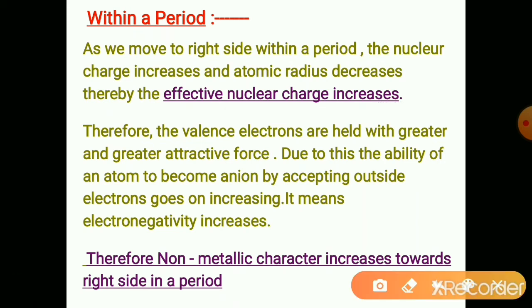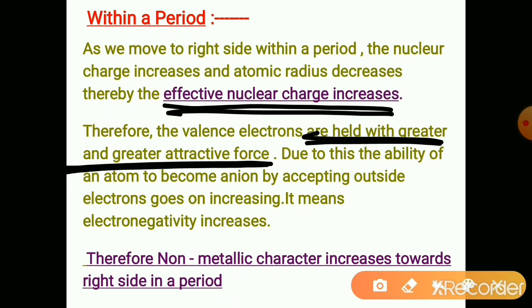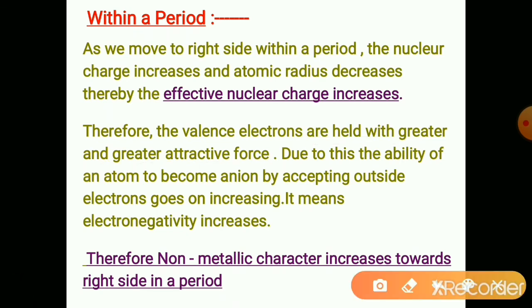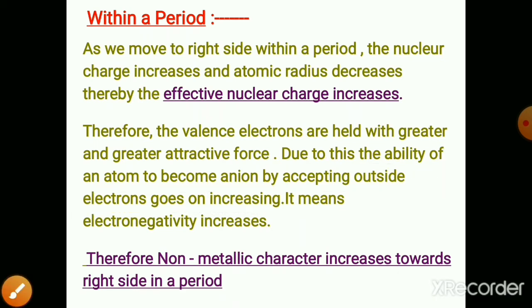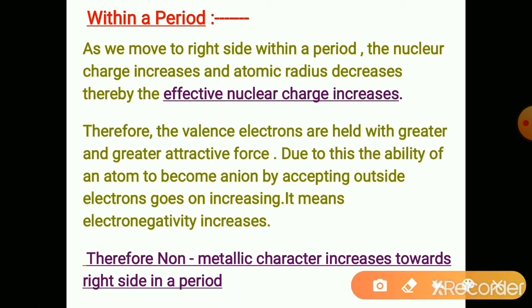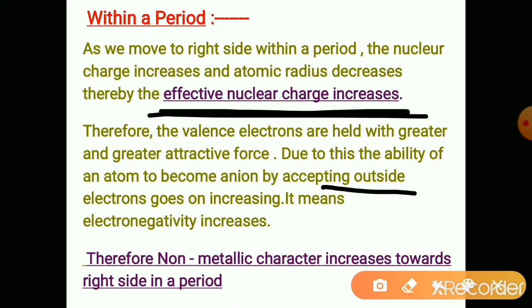Therefore, the valence electrons are held with greater and greater attractive force. The last electrons are tightly held to the nucleus due to the increase in the effective nuclear charge. Due to this, the ability of an atom to become an anion by accepting outside electrons goes on increasing. It means the tendency of the atom to attract outside electrons increases due to the increase in the effective nuclear charge.